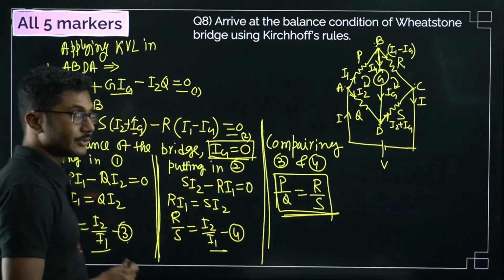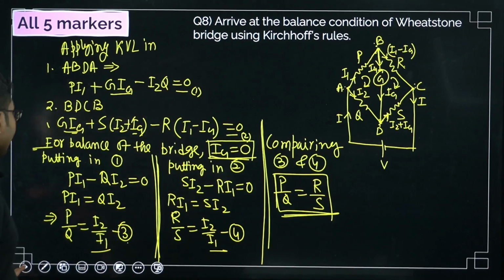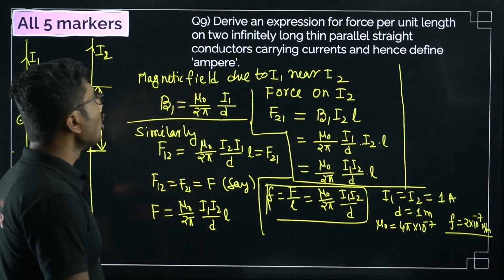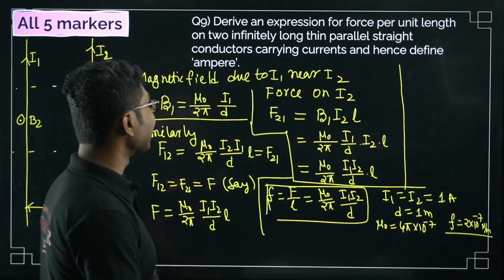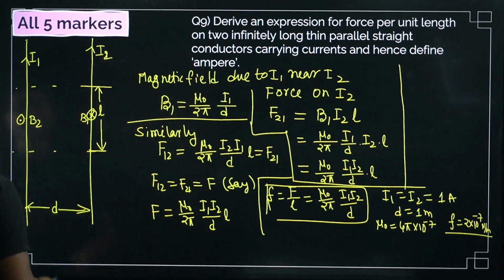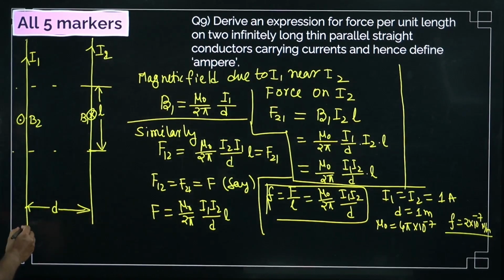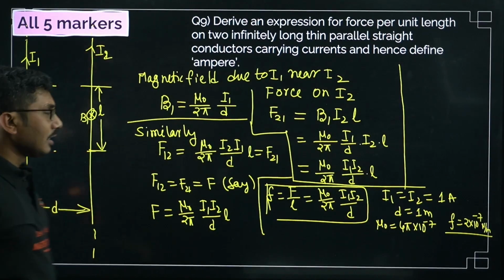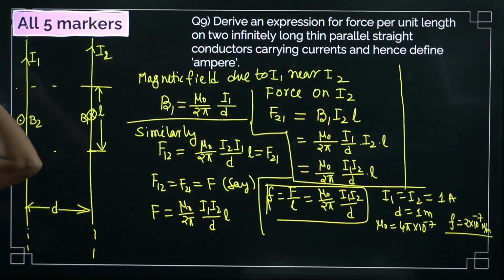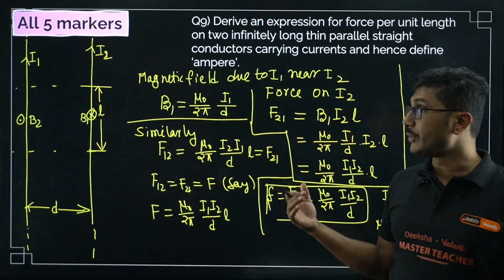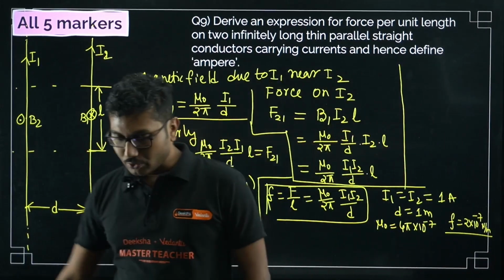balance in Wheatstone bridge. Now let's move on to the next derivation, that is, derive an expression for force per unit length on two infinitely long thin parallel straight conductors carrying currents, and hence define ampere. So here we have two thin parallel wires which are very long, obviously up to infinity. Current through one conductor is I1, current through the second conductor is I2. Now we are trying to find the force per unit length acting between these two conductors. So how to do that?